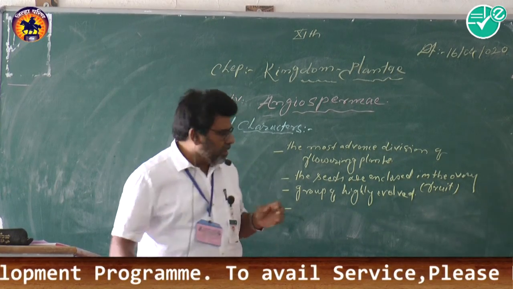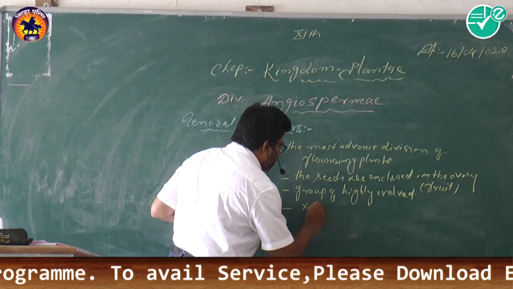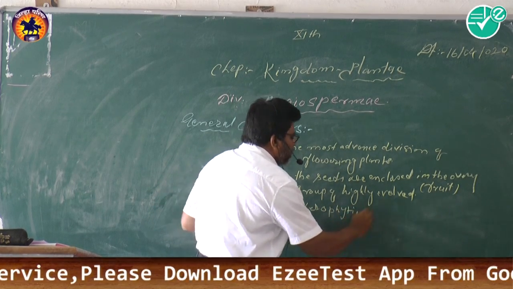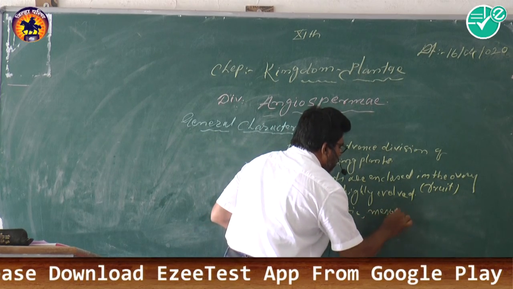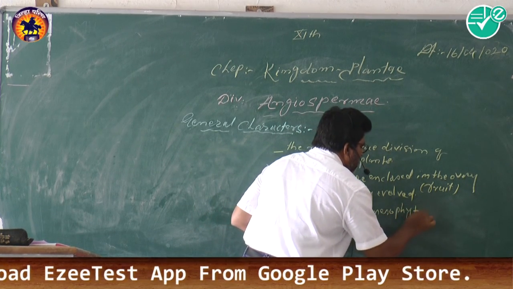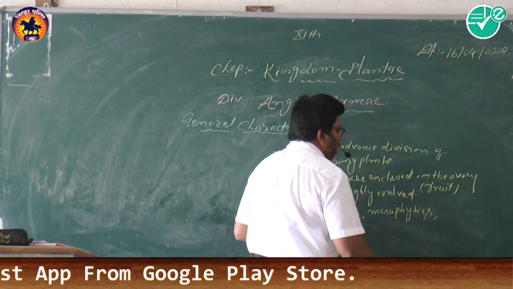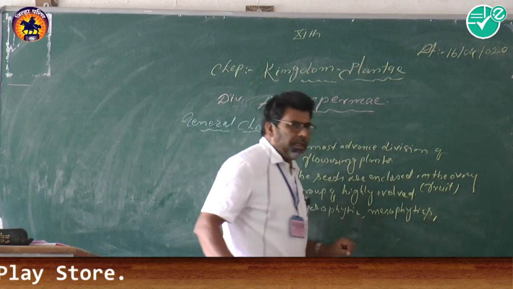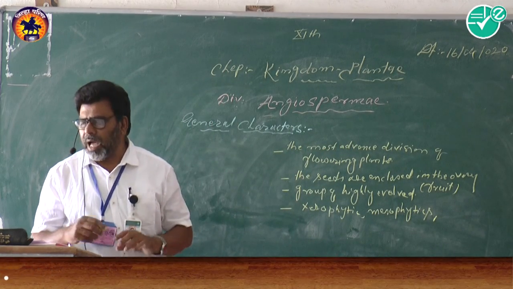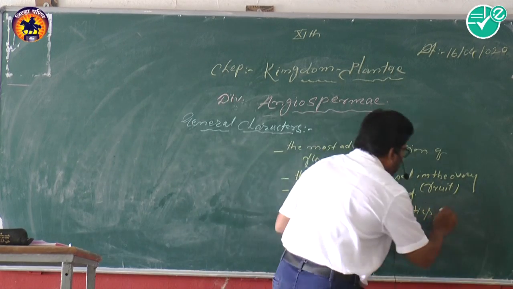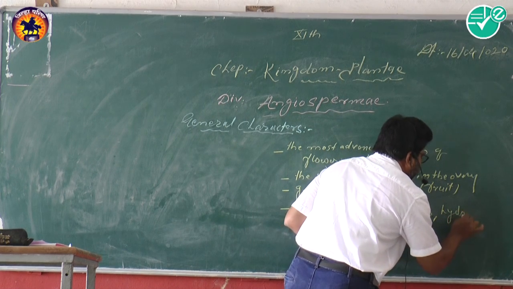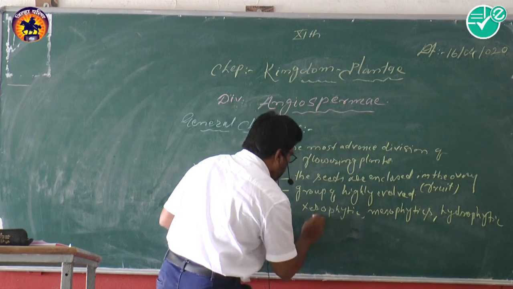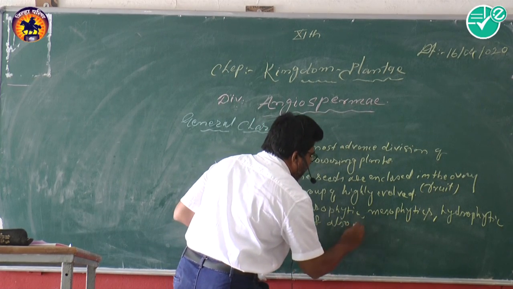Now, the next point is that these plants are found in different habitats. First of all, they are xerophytic plants. Second, they are mesophytic. Then they are hygrophytic in nature, hydrophytic, and also epiphytic.